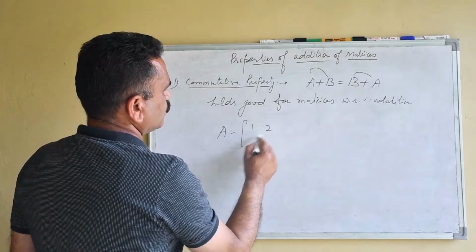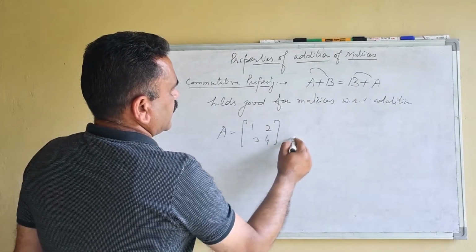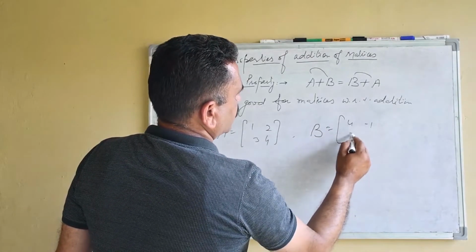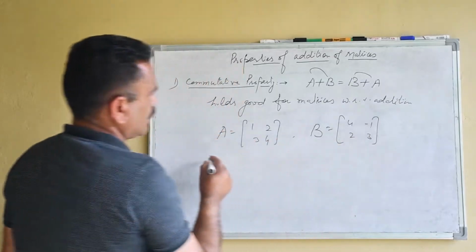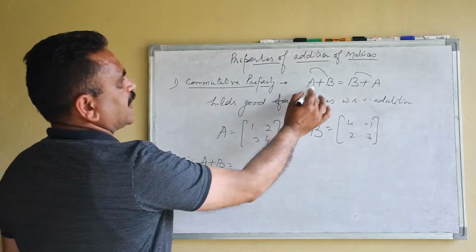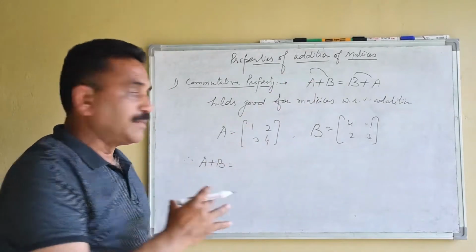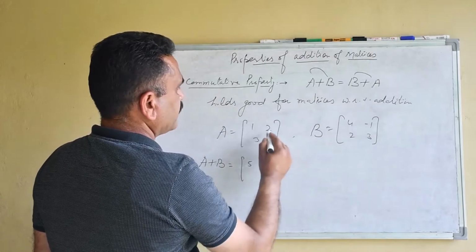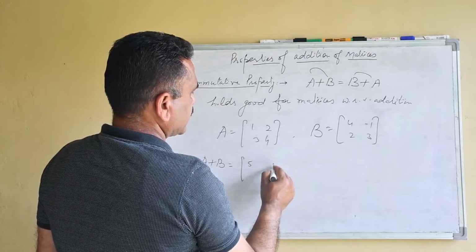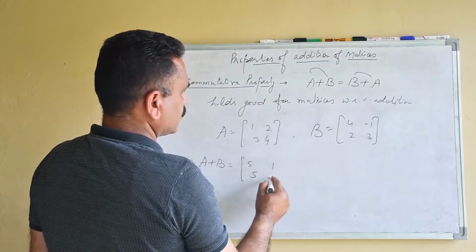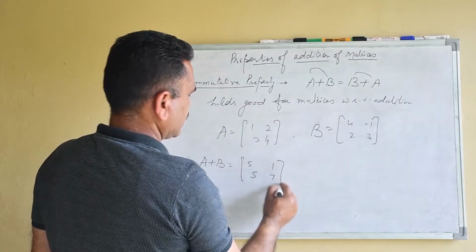A is 1, 2, 3, 4, and B matrix is equal to 4, minus 1, 2, 3. Therefore, what is A plus B? We know in addition, corresponding elements of the matrices are added. 1 is added to 4, that is 5. 2 is added to minus 1, that is 1. 3 is added to 2, that is 5. 4 is added to 3, that is 7.